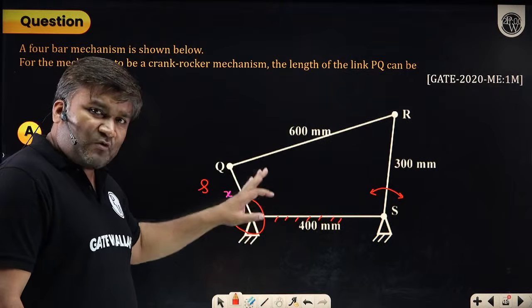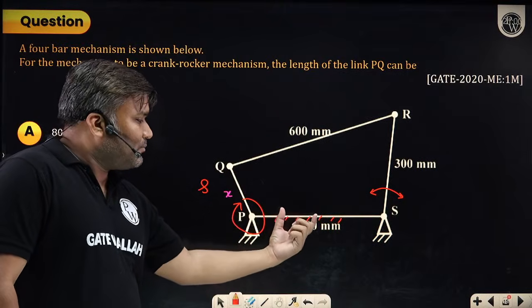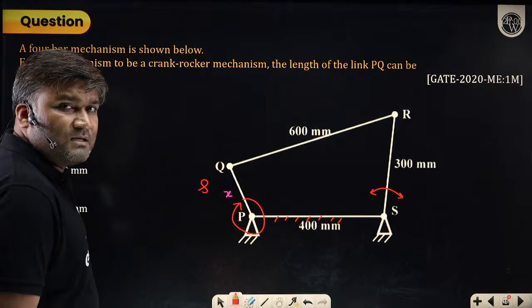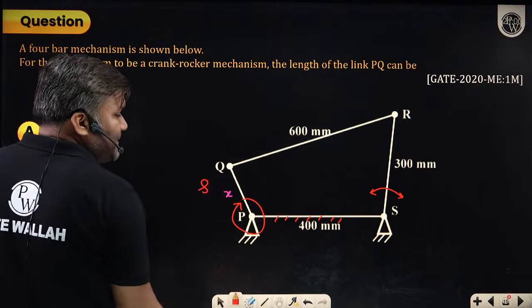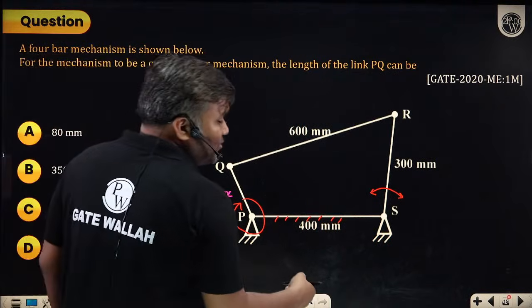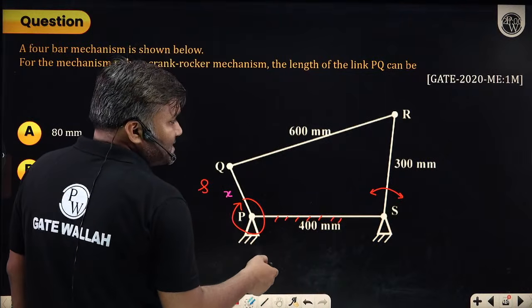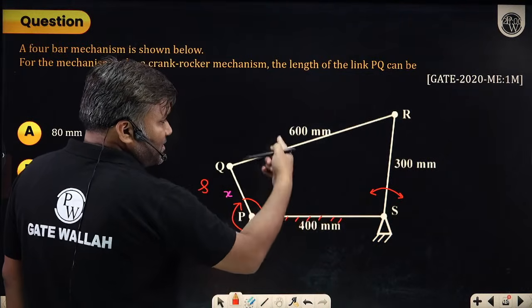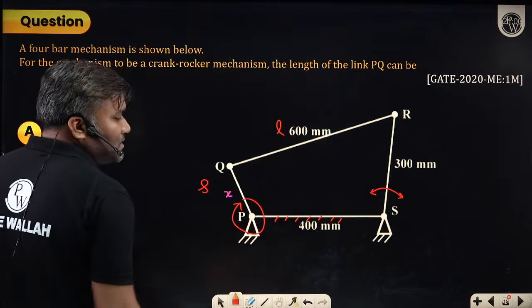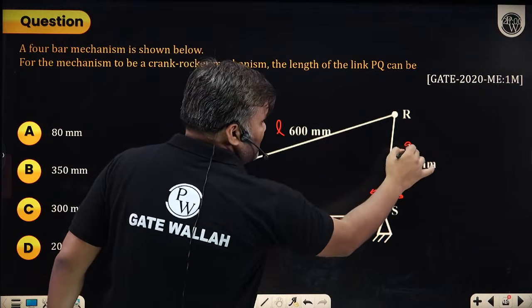This must be a Grashof chain first of all. Then if it is fixed, I will have a crank rocker mechanism. So just apply. This is the shortest link. What is the longest link you can see here? The longest link I can see here is 300, 400, 600. This is the longest link. The other links, P and Q, I will say.